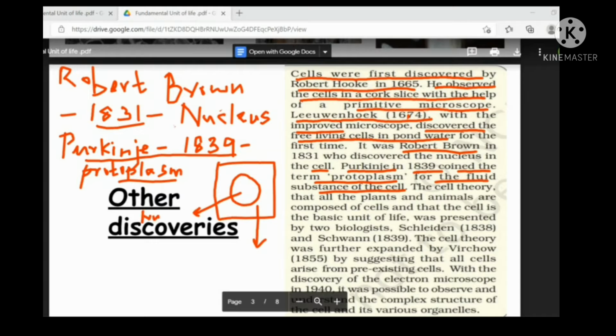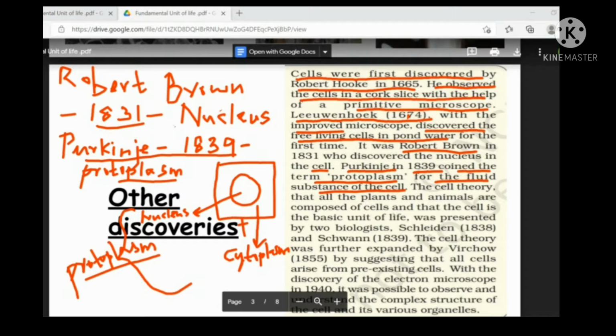Inside the nucleus there is one liquid, and surrounding the nucleus there is also liquid. The liquid inside the nucleus is called nucleoplasm, whereas the liquid outside the nucleus is called cytoplasm. When you combine cytoplasm plus nucleoplasm together, they are called protoplasm. So this protoplasm was discovered by Purkinje in the year 1839.